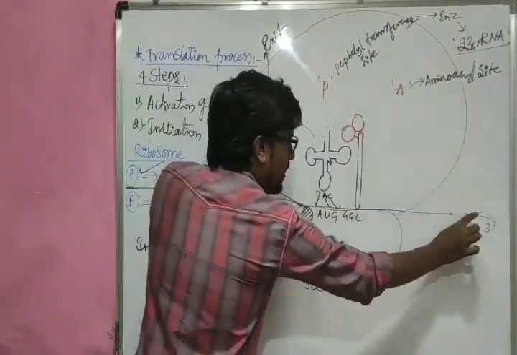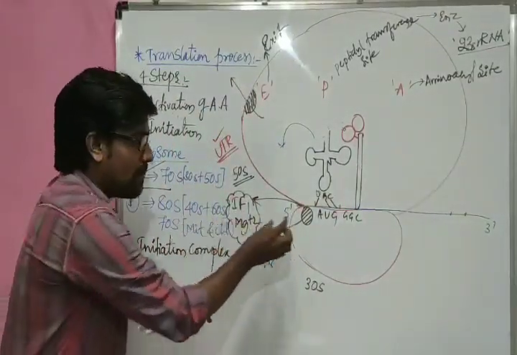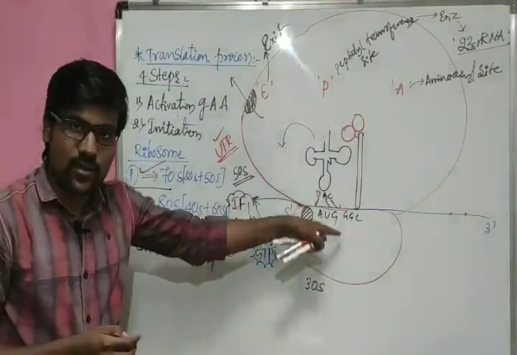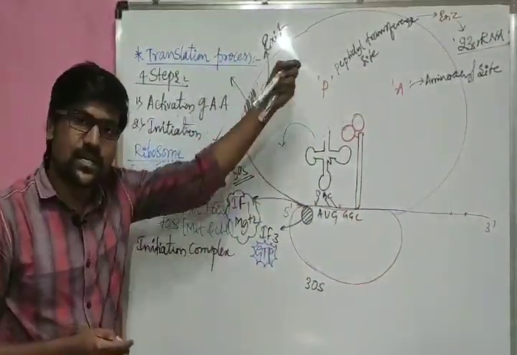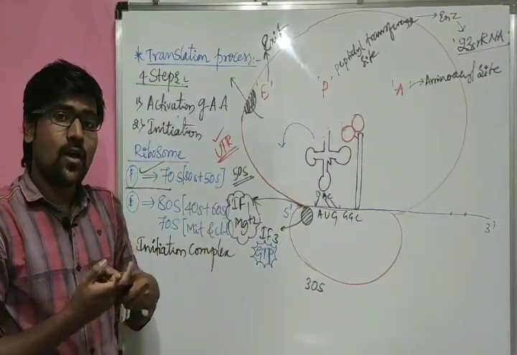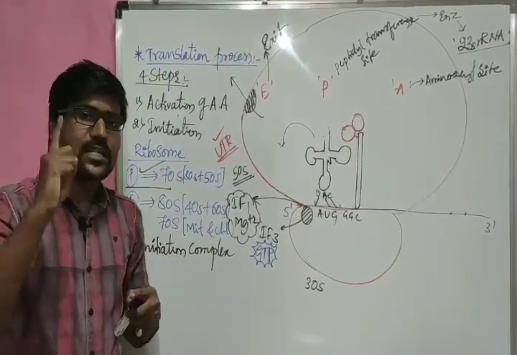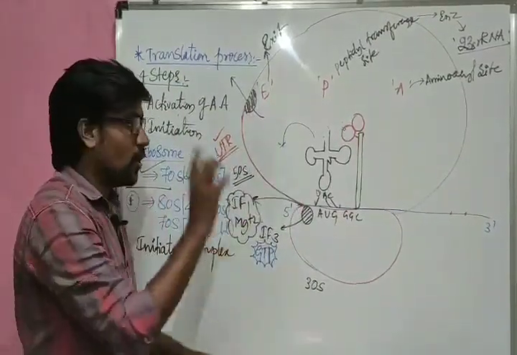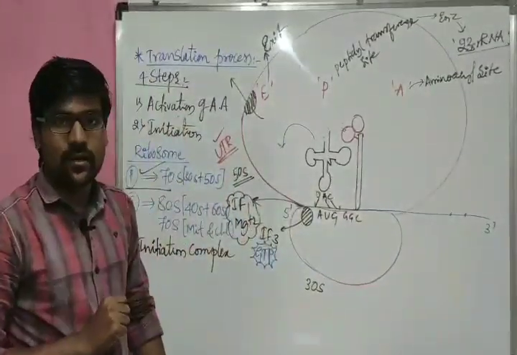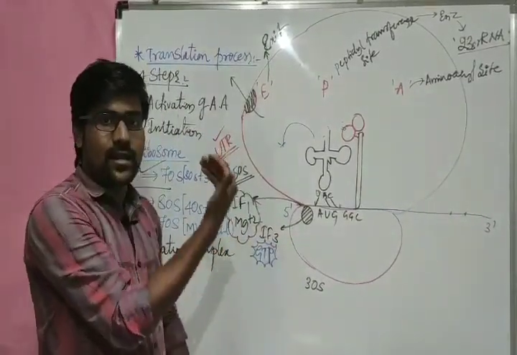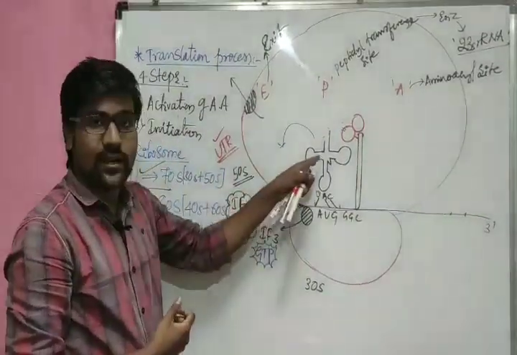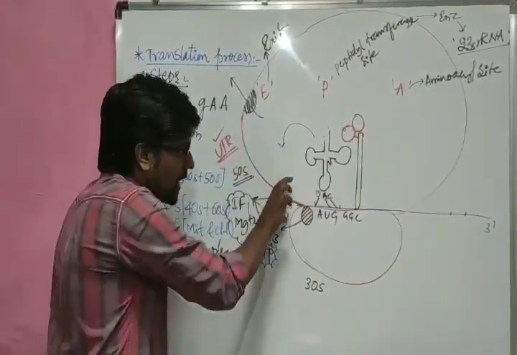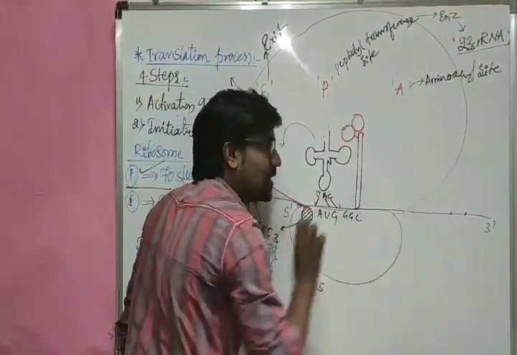imagine this is the mRNA, 5' to 3'. Now the mRNA has the codons, and we have to read the codons. When we read the codons, one by one successive specific tRNA molecules will attach. While reading, always keep in mind that the direction of reading nucleotides is 5' to 3'. Now who is reading here? Ribosome is reading. It has rRNA, and it is the tRNA that reads, but for the tRNA, the ribosome is helping. Now the ribosome moves in this direction over the mRNA.